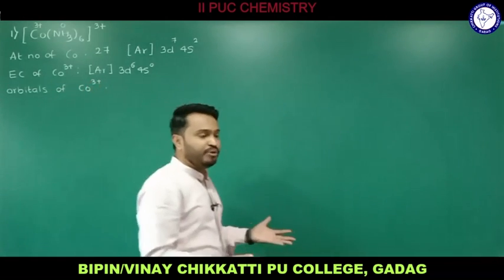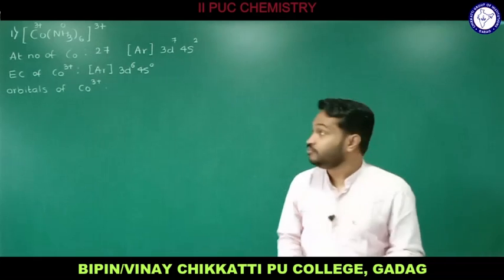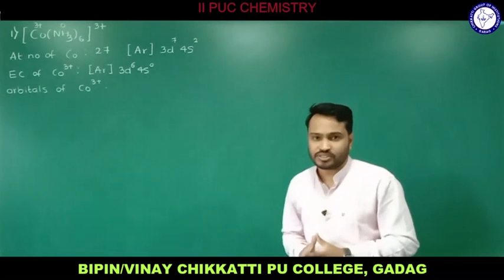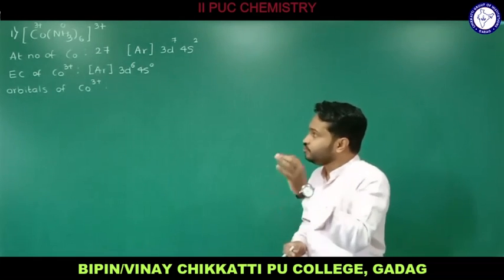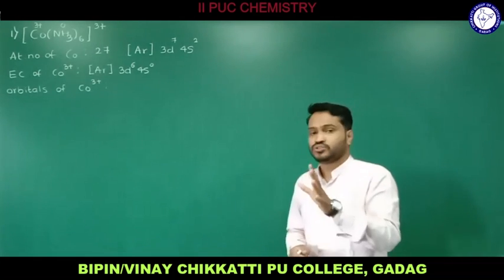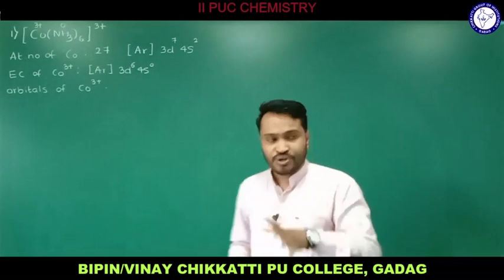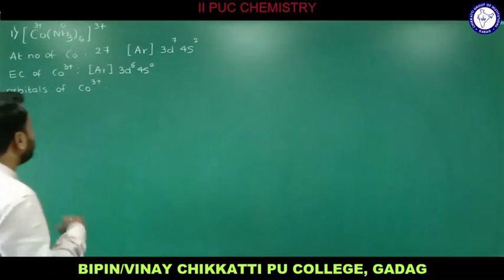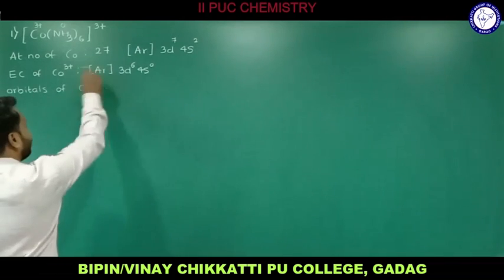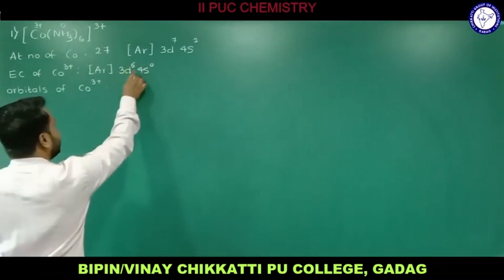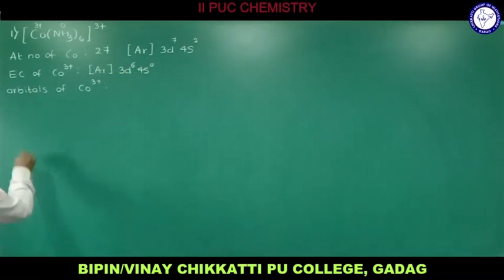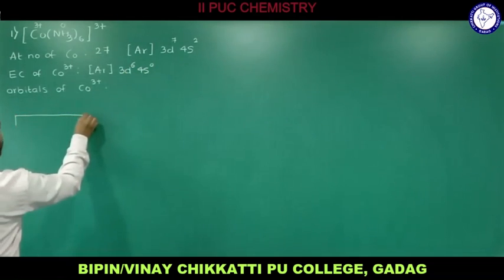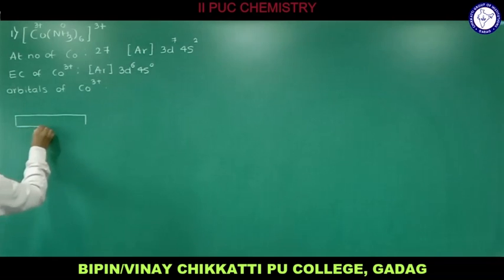The theory of VBT says that the central metal atom is going to provide the vacant orbitals. So how are the vacant orbitals going to be provided? To know that, it is important to draw the atomic orbital structures of cobalt 3 plus. I am going to represent the atomic orbitals and fill the electrons there. So we have argon as the noble gas, and then 3d and 4s. Let me draw the atomic orbitals of 3d and 4s here. Since it is d, you need to consider 5 atomic orbitals.